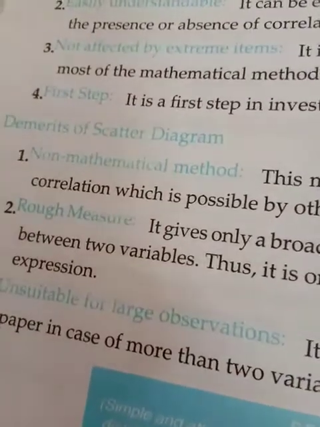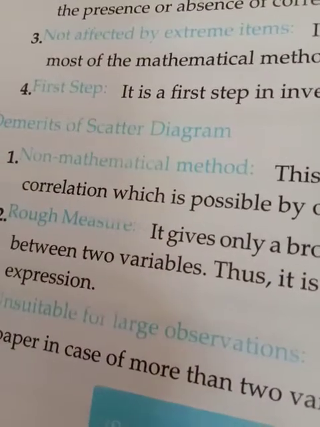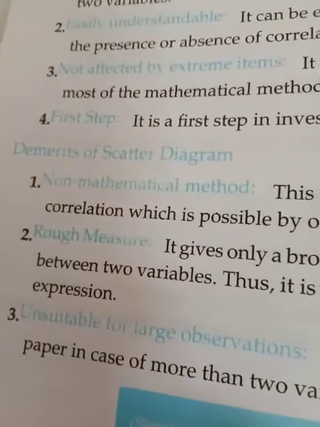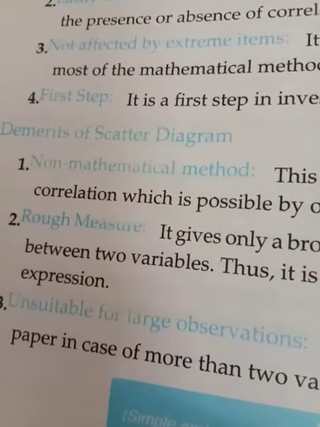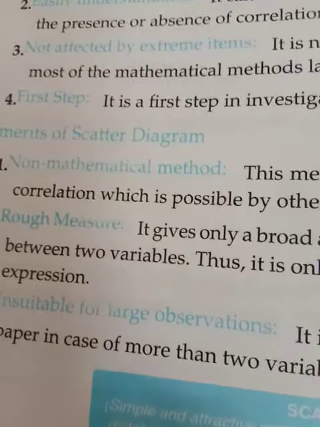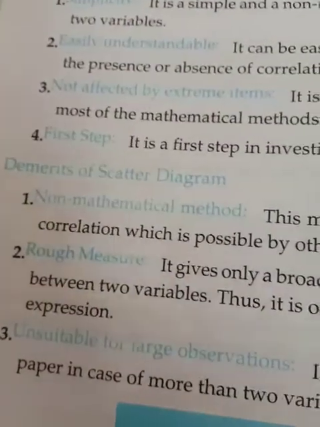Demerits: it is a non-mathematical method. It just shows the direction, positive or negative, and does not calculate the exact value. It gives only a rough measure, definitely not the exact value of correlation. And it is unsuitable when there are a large number of observations.